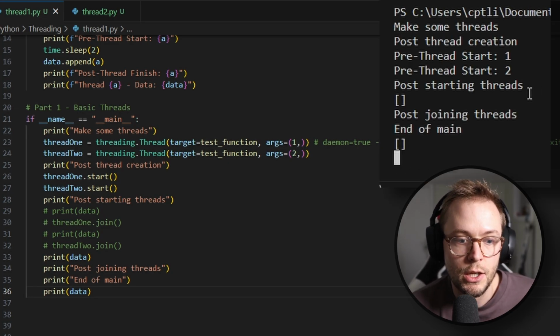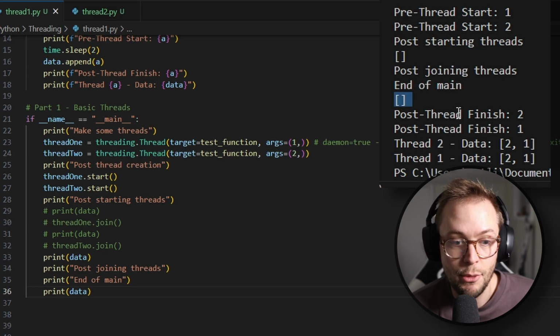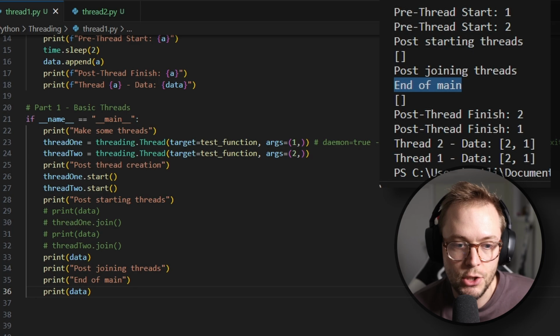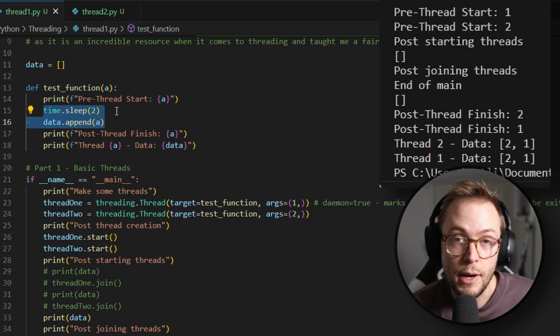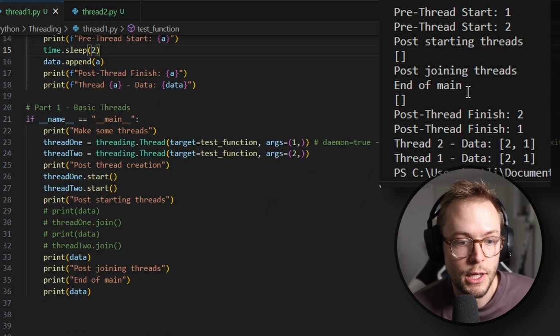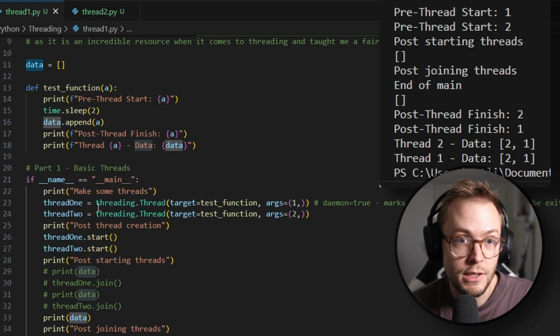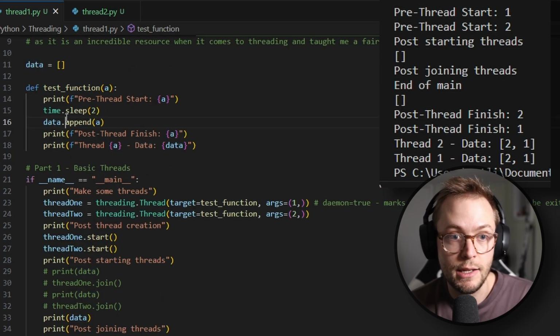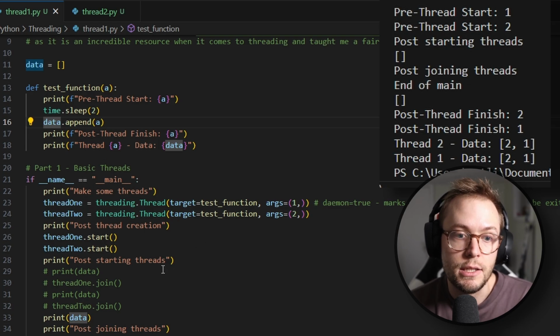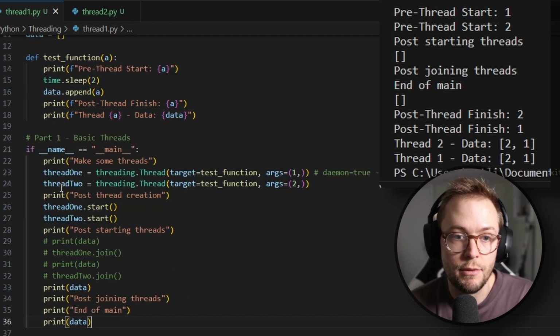All right. It was nothing, but you can see that it took a little bit. After we got to the end of main, it didn't actually stop, right? We didn't get to this end point because we were actually sleeping in two threads. And these threads were causing the program to wait because the threads hadn't finished. And you'll also notice that data at the very end was still empty because we didn't actually append anything to data until after the end of our main function here.